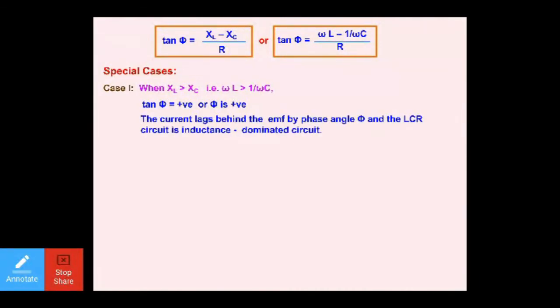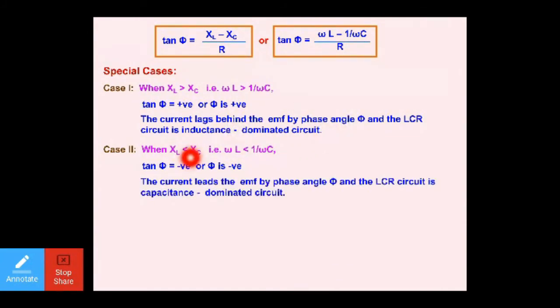If XL is greater than XC, it simply means that XL is more, the inductive component is more, then it can be represented as an inductance dominated circuit. But if inductance is less, the value of XL minus XC will be negative. So then it is called a capacitance dominated circuit. You always need to remember this: if XL is less than XC, it is called capacitance dominated.